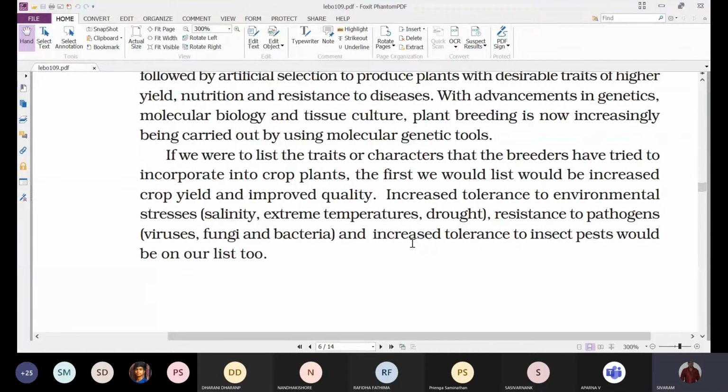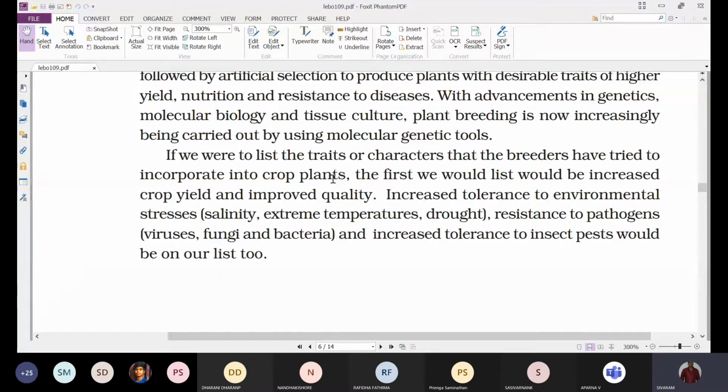So what are the main characters for which the plant breeders undergo a breeding program? If we were to list the traits or characters that breeders have tried to incorporate into crop plants, what are the characteristics that the plant breeders try to incorporate into the crop plants?